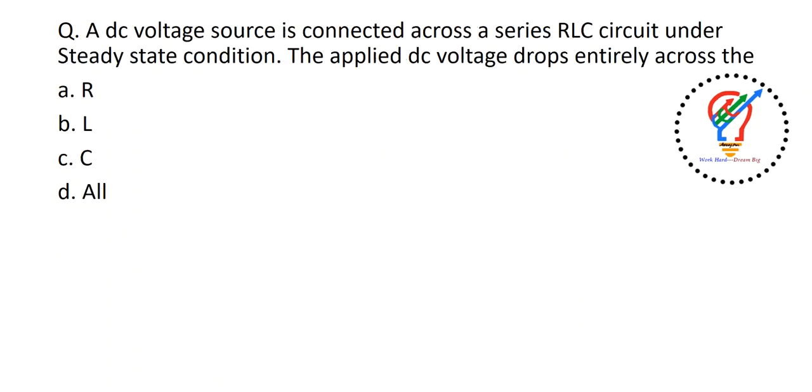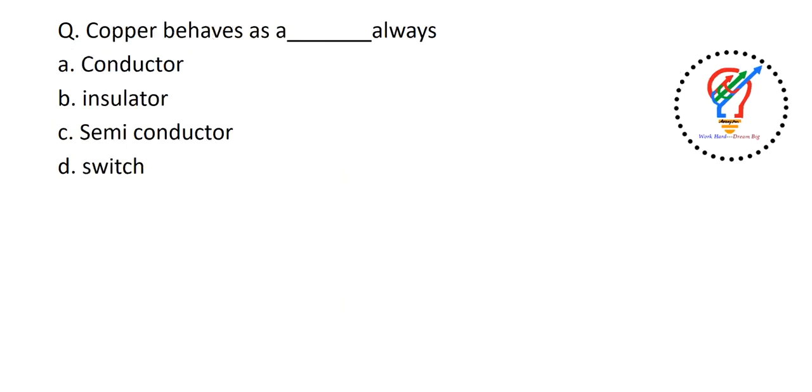Next one. A DC voltage source is connected across a series RLC circuit under steady state condition. The applied DC voltage drops entirely across the dash. So when you are taking the series RLC circuit under steady state condition, the inductor acts as a short circuit and the capacitor acts as an open circuit. So the entire voltage will appear across the capacitor. So the answer is C. Why? Because the inductor acts as a short circuit in a steady state condition for DC supply.